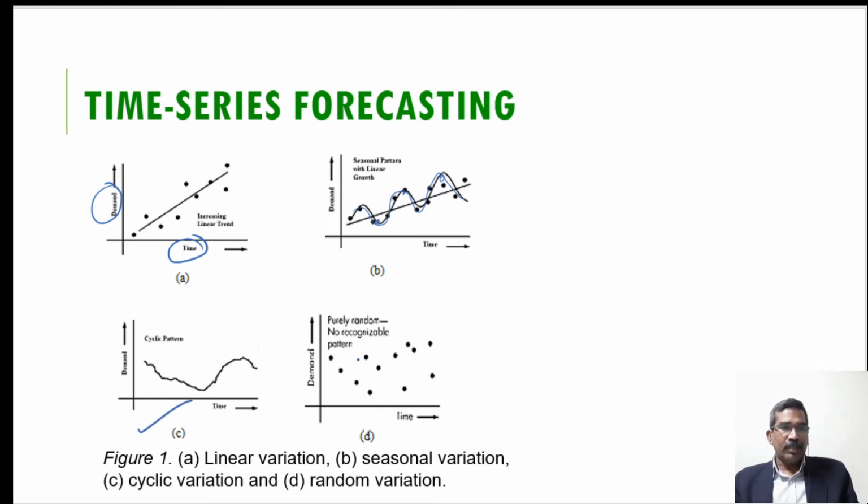Now, this is D, the random variation. In this scatter diagram, we can see that no trend exists. So there is no relationship between time and demand. In this case, forecasting is very tough, and in this situation we may use qualitative forecasting, if no trend exists in the demand on the scatter diagram.